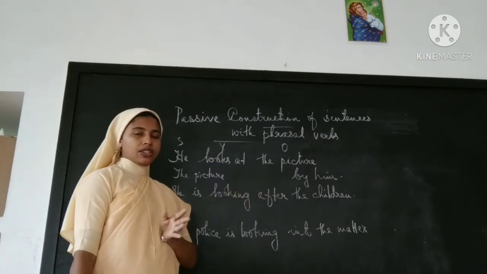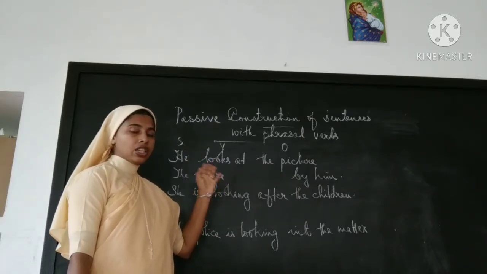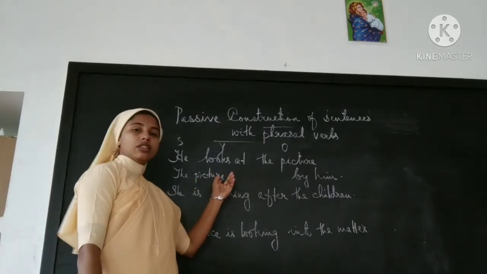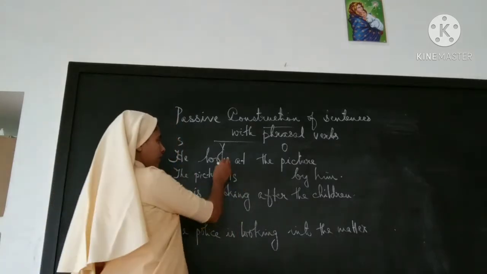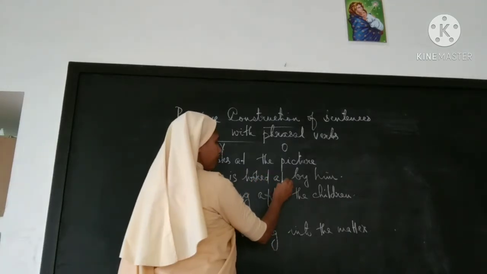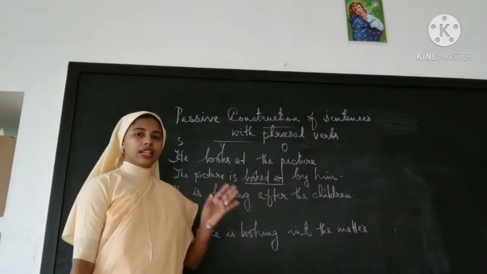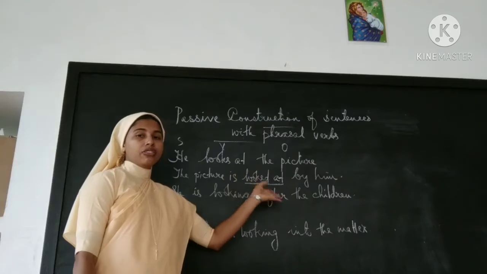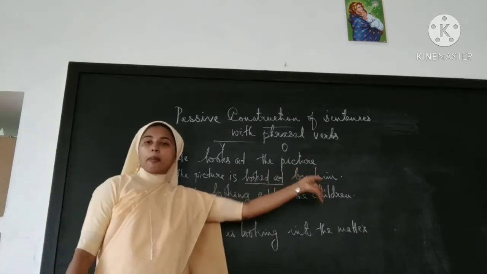Which auxiliary will be attached with simple present and the verb, is or are? The picture is singular, that's why we take is. And always the verb will be in V3, that is why looked at. It will come together only. Always the phrasal verb will be put together when you convert into passive voice. You cannot disconnect it. So: the picture is looked at by him.